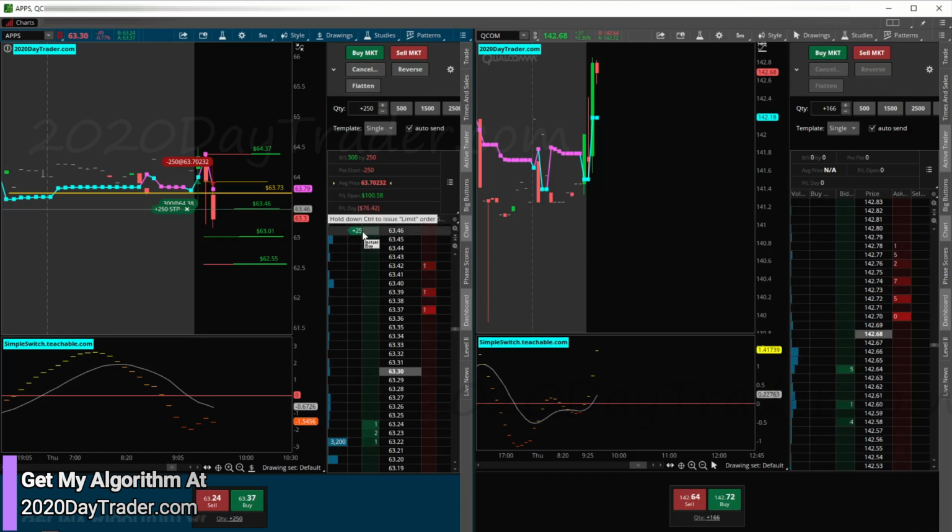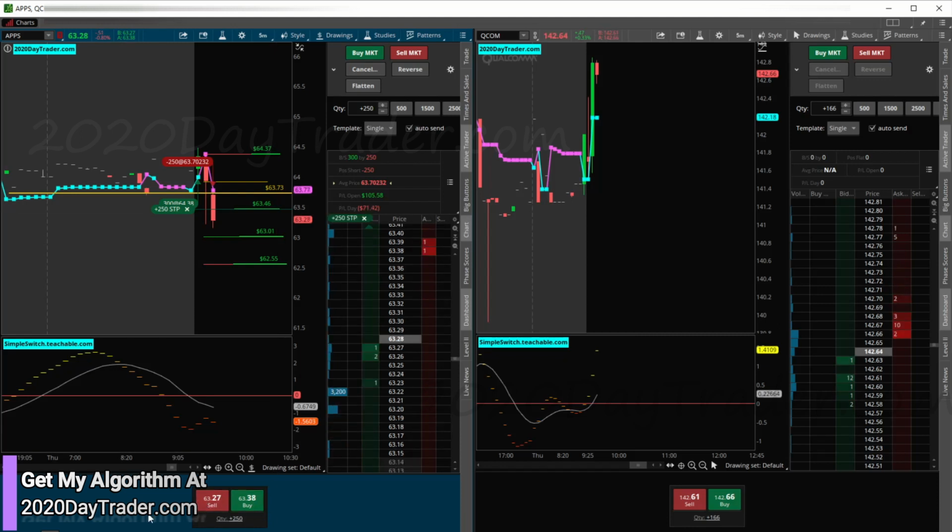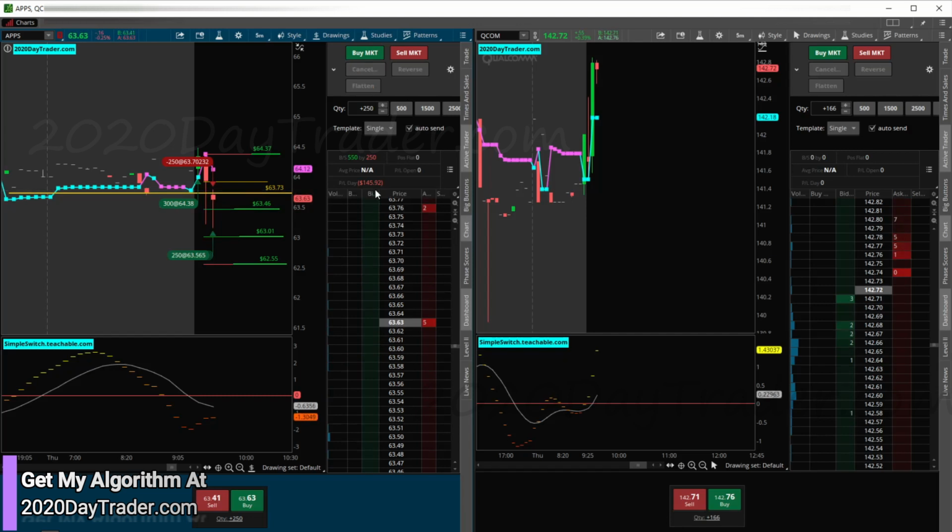Man, I want to flatten it right now. So the hard part is if this spread opens up and the bid ends up way down low, it'll look like I have more P&L than I do. But when I actually get out, it won't actually be that.